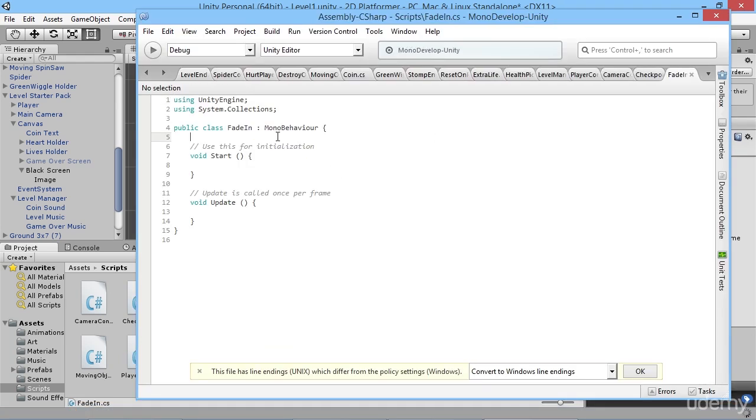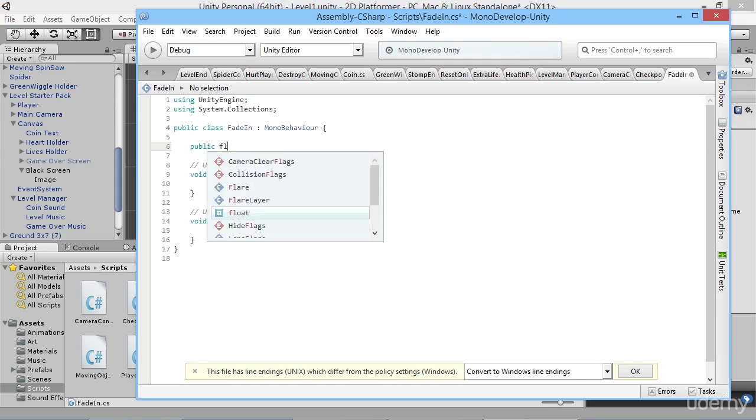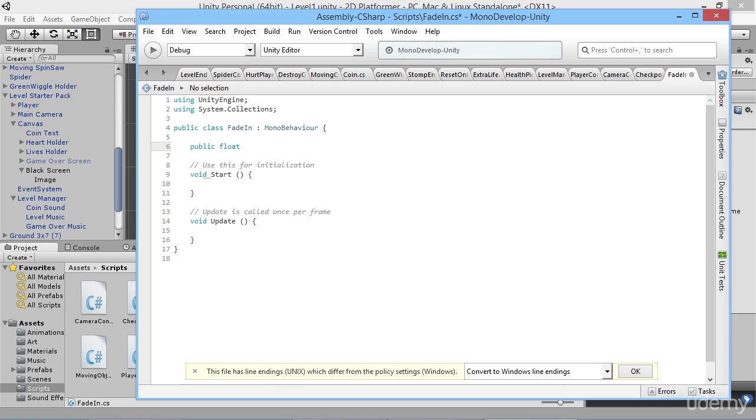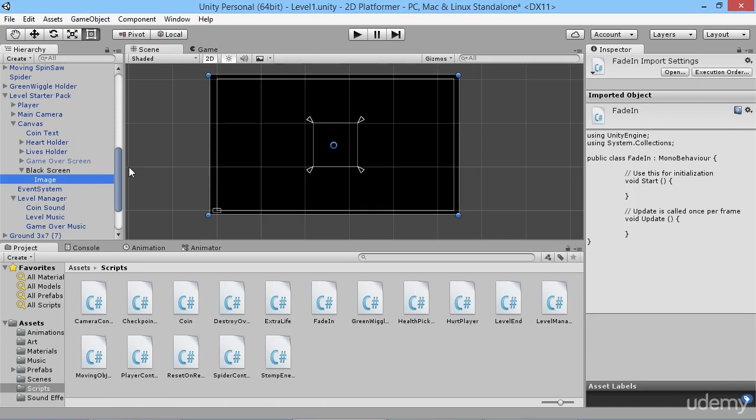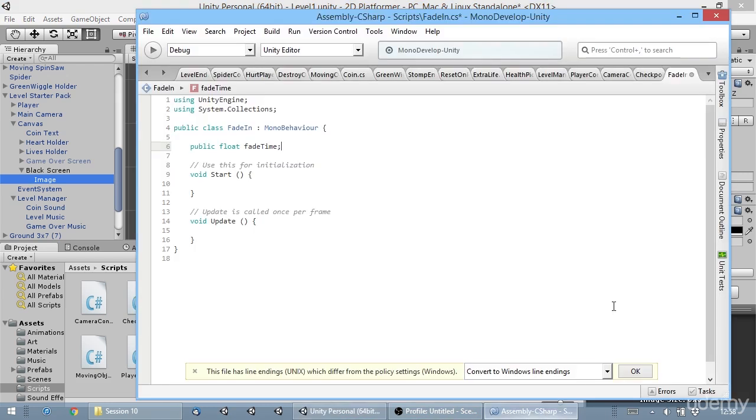There we go. Okay, so we obviously need to know how long our fade in is going to take, so we're going to create a public float. We'll call it fade time, I think makes the most sense. And then we know that the image that we want to fade is this one here. So we're going to need to be able to make a reference to this image.